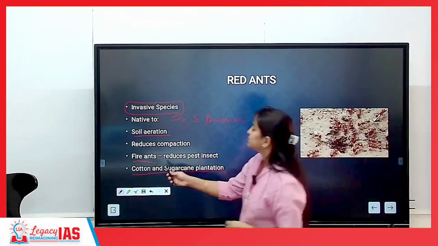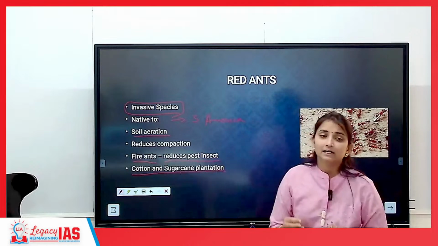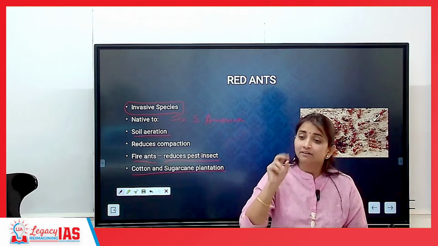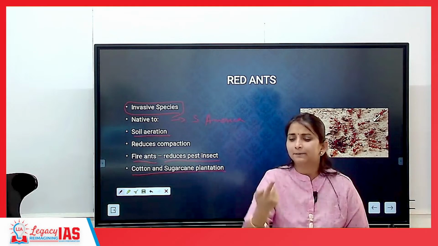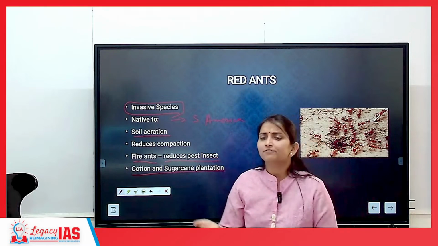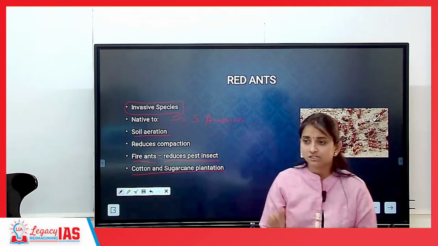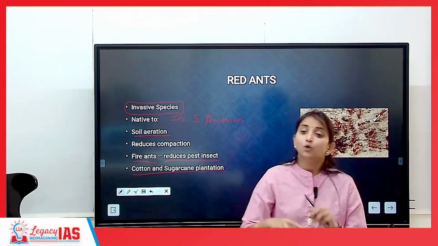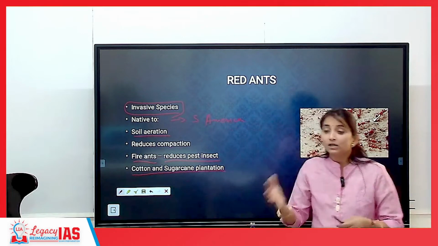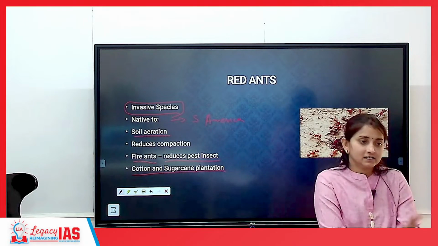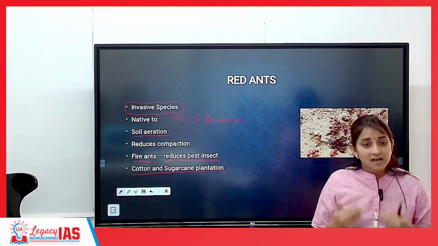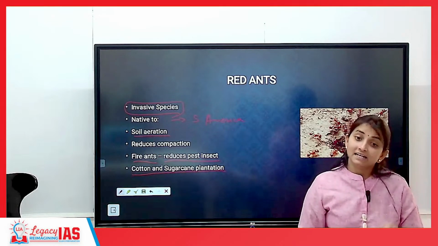Also, it reduces the pest insects. They will be eating whatever pests infect that agricultural plot. They will be eating those pests themselves. For example, earthworms. Earthworms are anyway a better form. Flatworms, roundworms, any other infection-causing worms, these red ants will eat up. Because they are eating them, these pests will not be able to infect that agricultural piece of crop. Whatever the crop, it will not get affected. So red ants have some benefits also, but then they are an invasive species.